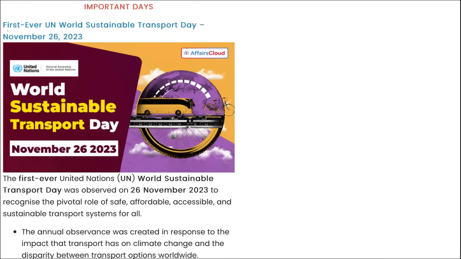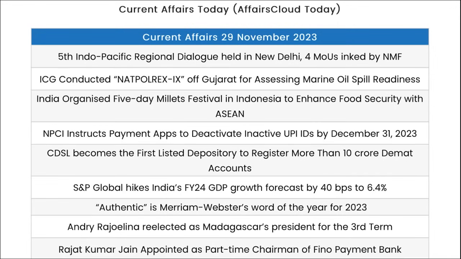Next is important days. The first ever UN World Sustainable Transport Day is observed on 26th of November, and it is to recognize the pivotal role of safe, affordable, accessible and sustainable transport systems for all. I repeat, World Sustainable Transport Day is observed on 26th of November, right? Mark this. So friends, these are your important current affairs for the day.